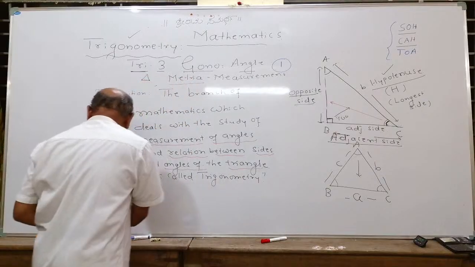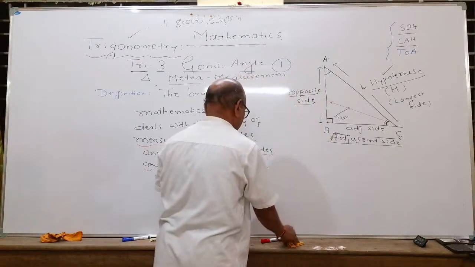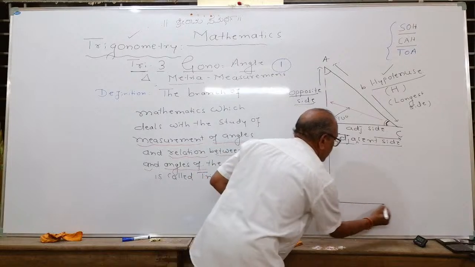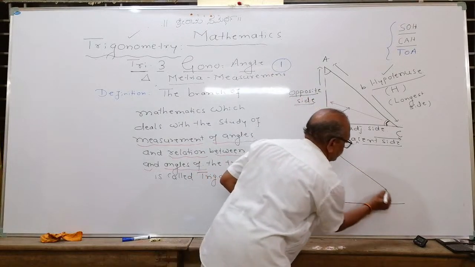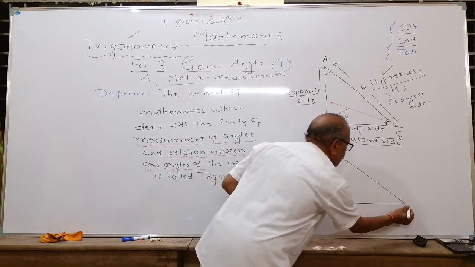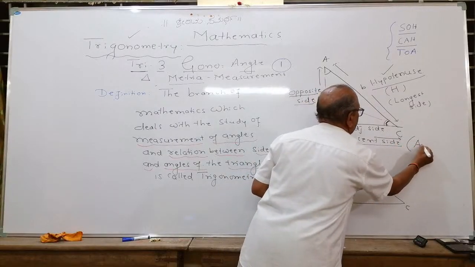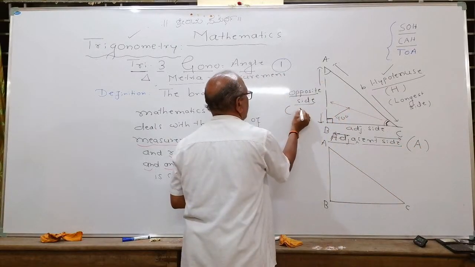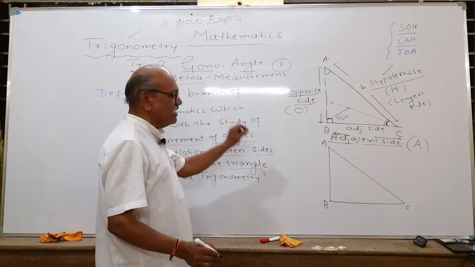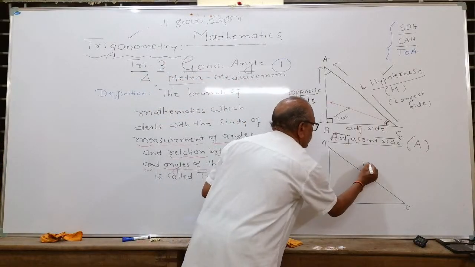Suppose that you are measuring. I will draw another same right angle triangle so that you will not get confused. I will draw the same right angle triangle ABC here. Observe, this is A, this is B, this is C. We will use the short form. Adjacent we call capital A and opposite we call capital O, so that the smaller the letters, the fewer the words and faster the memory. This one is the hypotenuse.